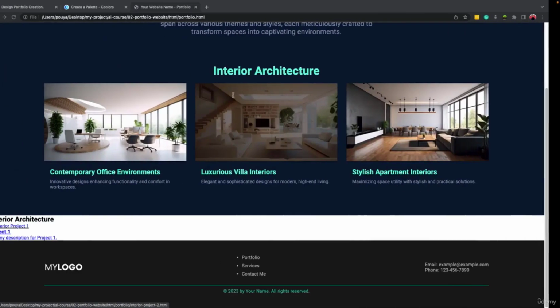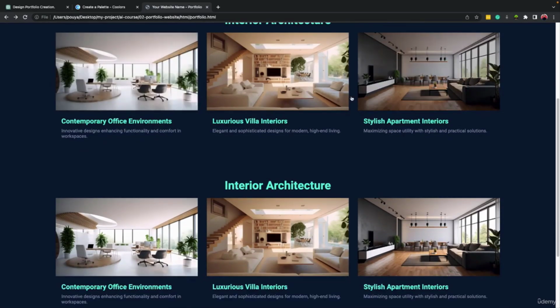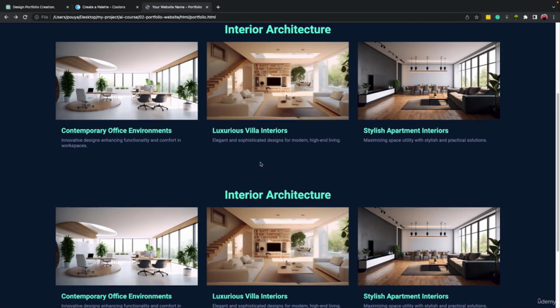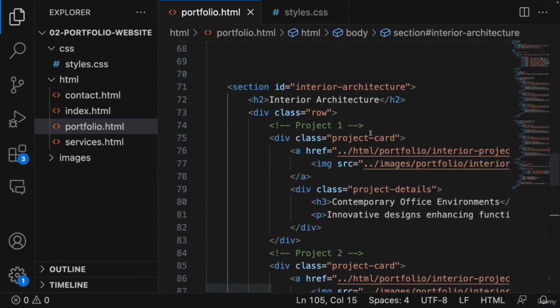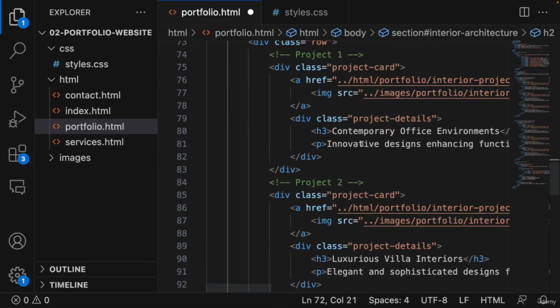If I save this and come here and refresh, we will have two of this. And all I have to do is just change the information. So I'm going to come here, and instead of interior, I'm going to replace the name with exterior. And then